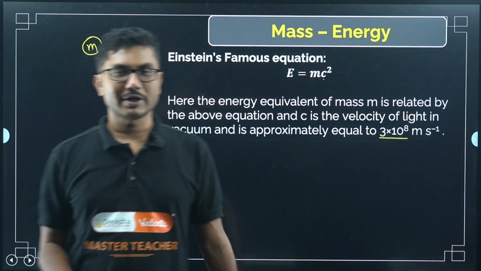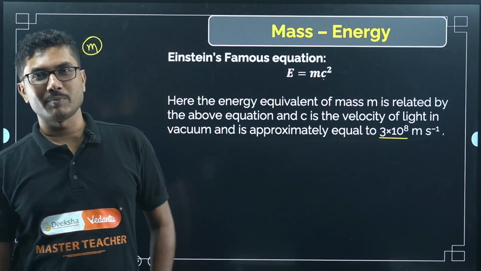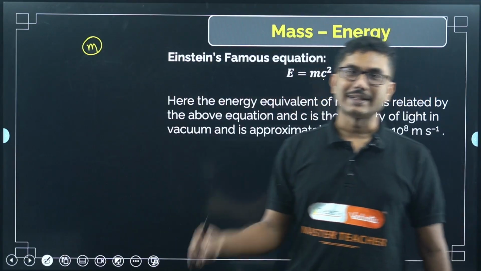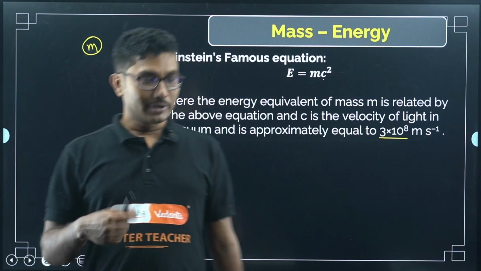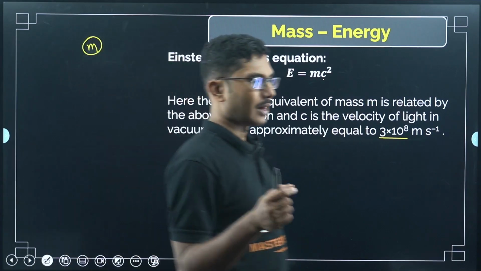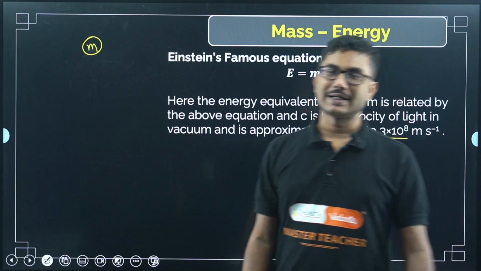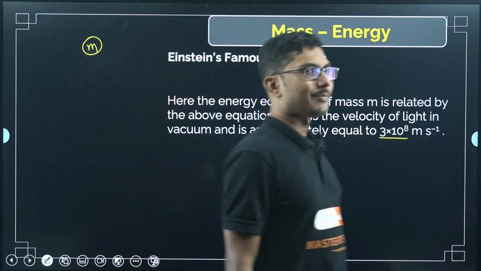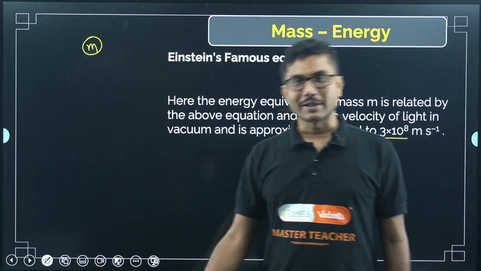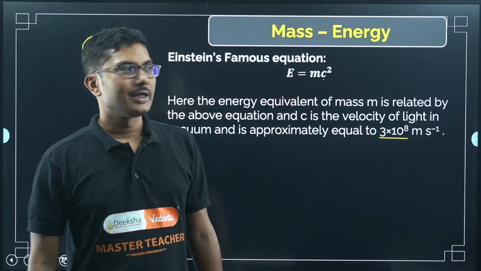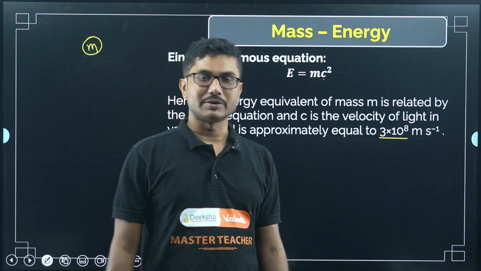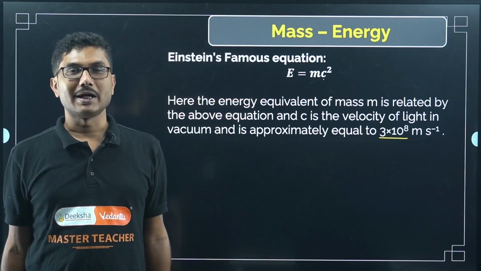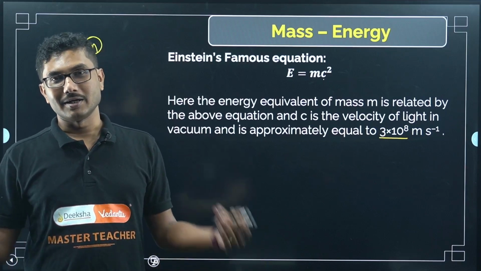You cannot even imagine. We cannot even destroy 1 gram of mass. We can destroy some micrograms of mass in our nuclear reactors, and that energy is being used. We will discuss that in part 2, nuclear reactors, etc. Actually it is not even micrograms, it is much less than that. In the order of atomic mass units, that much only we can destroy, and that gives us huge megawatts of energy, and that is giving us the power.